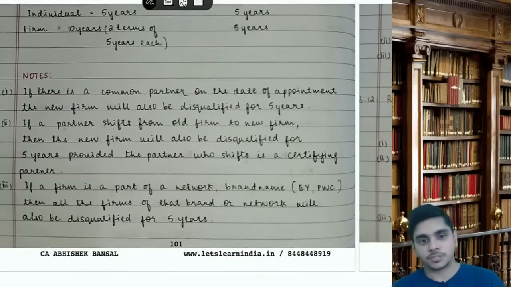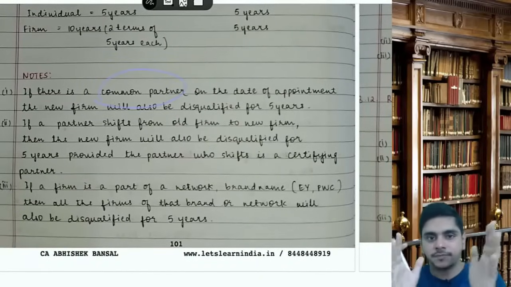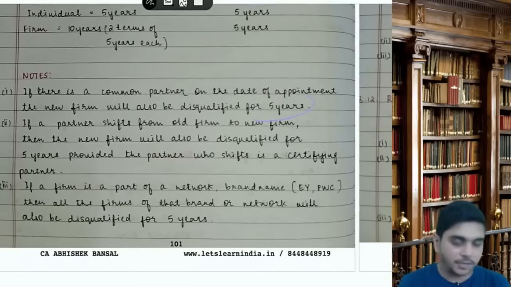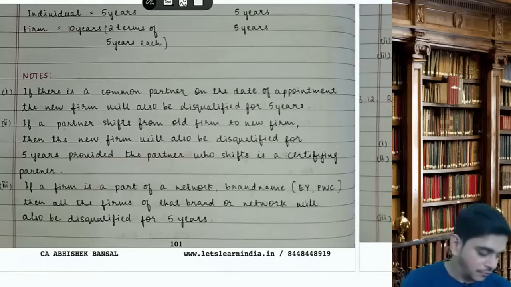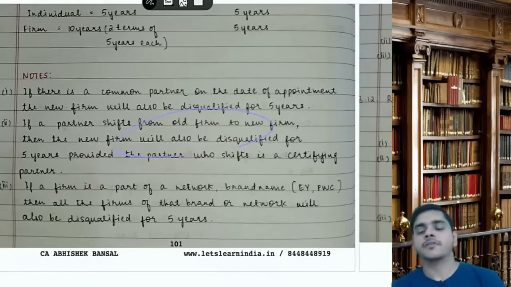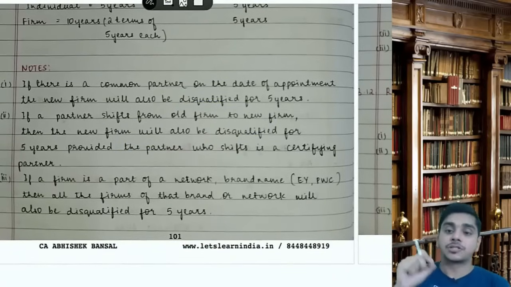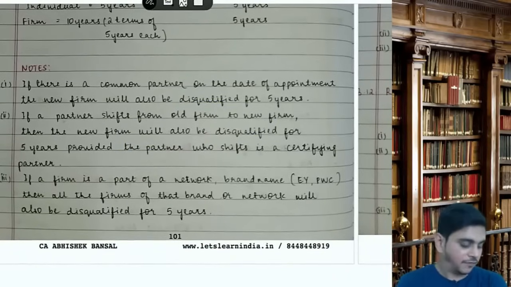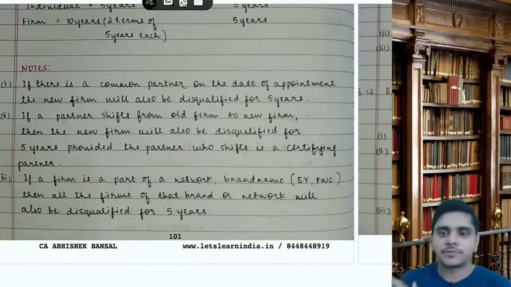Okay, notes. Now, if there is a common partner on the date of appointment in 2 firms, then the new firm is also disqualified for 5 years. If a partner shifts from the old firm to the new firm, then the new firm is also disqualified for 5 years, provided the partner who shifts is a certifying partner. If a firm is a part of a network, a brand name like EY, PwC, then all the firms of that particular brand or network will also be disqualified for 5 years.